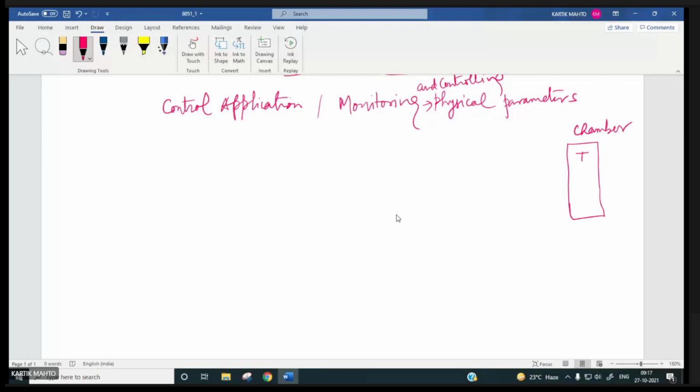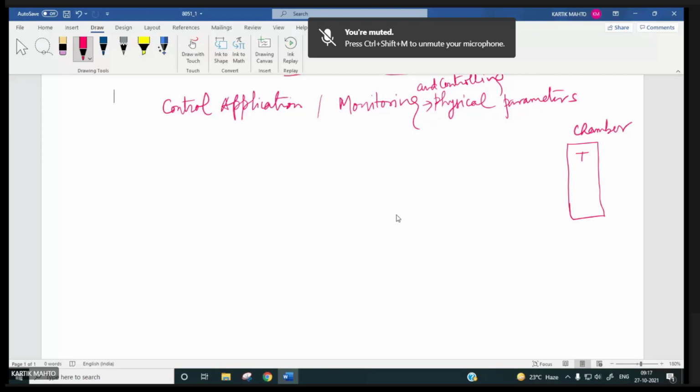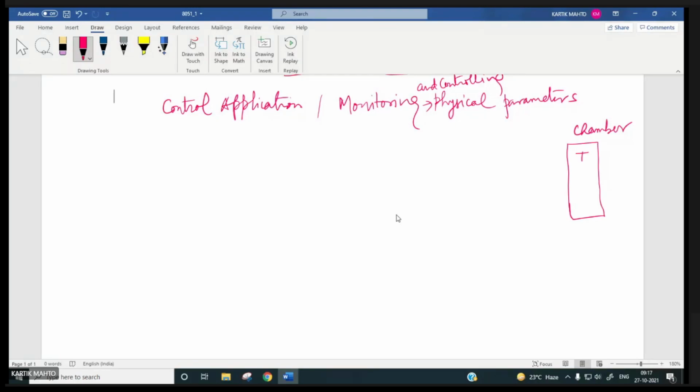And if temperature exceeds a certain limit, then we have to do some control action to bring the temperature level below the required set point, right? Suppose we want the temperature inside this chamber to be maintained at, say, 30 degree centigrade, and so it is our set point.